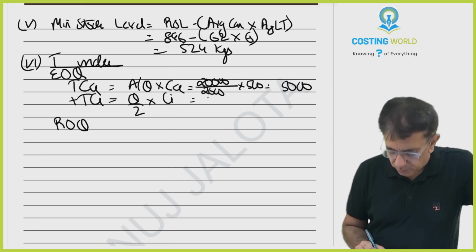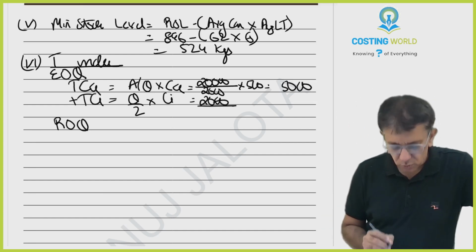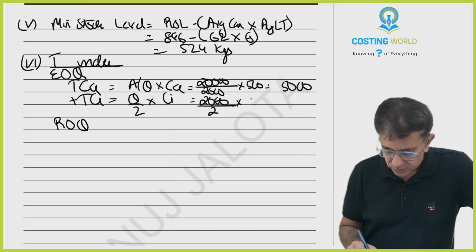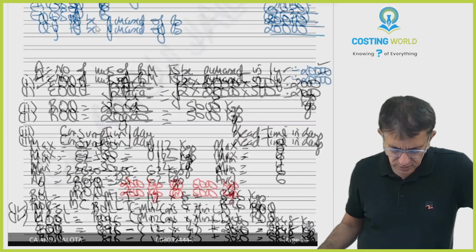TCI is Q upon 2. That is 2,000, your EOQ, divided by 2 into 5 rupees. Your CI was 5, I think.